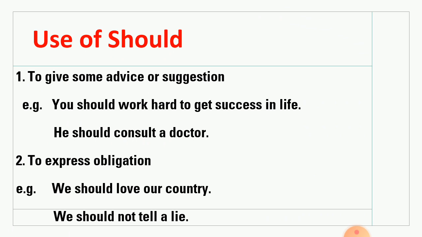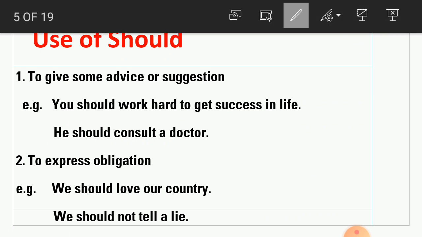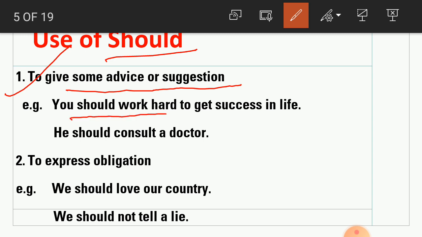Now next one, student, should. Should is used to give some advice or suggestion. For example, you should work hard to get success in life. So this is an advice or suggestion. Now next one, he should consult a doctor. Here, he should consult a doctor again indicates an advice or suggestion.